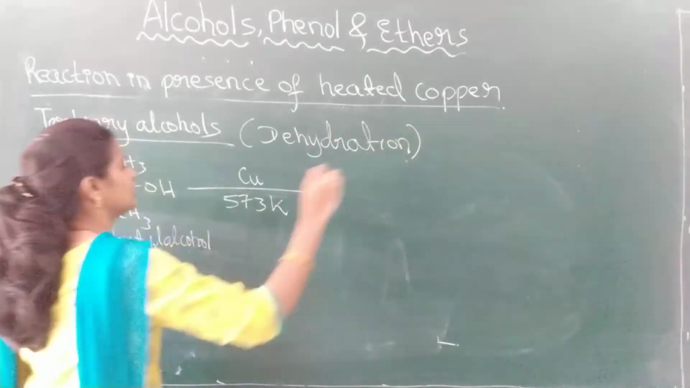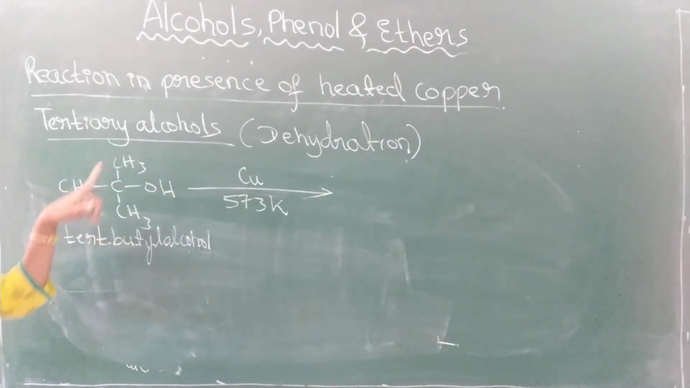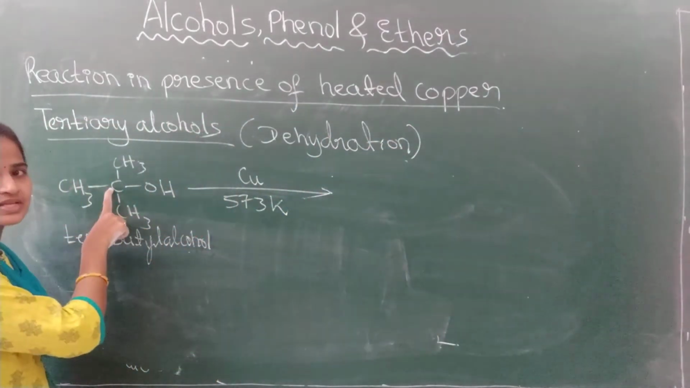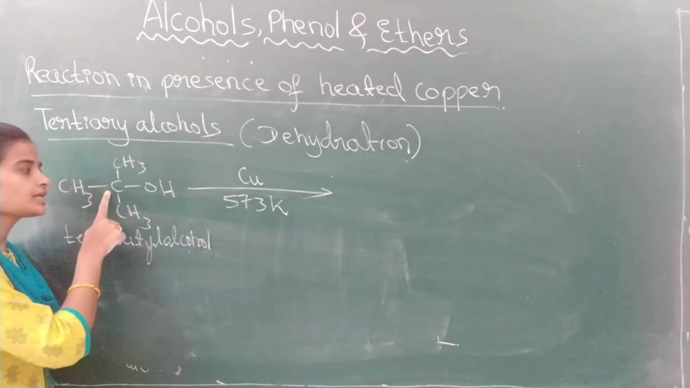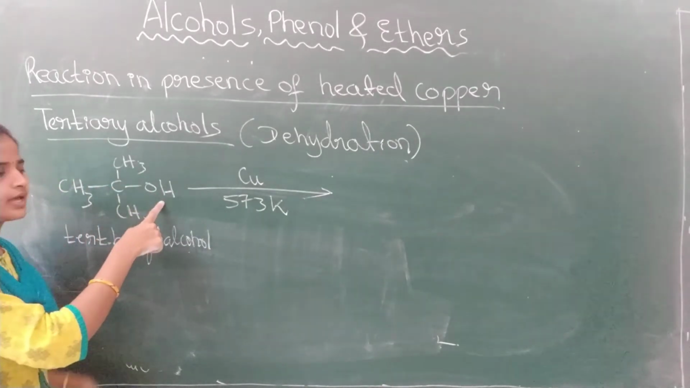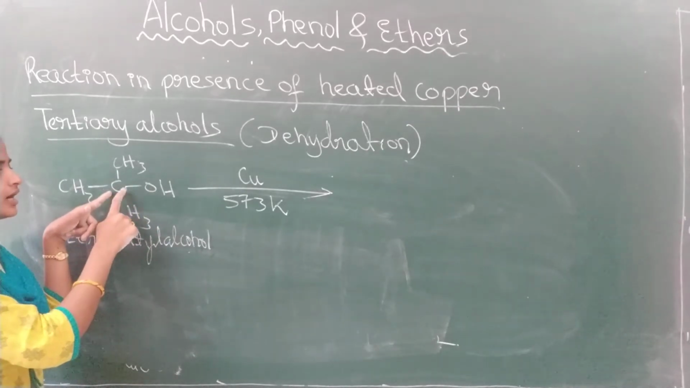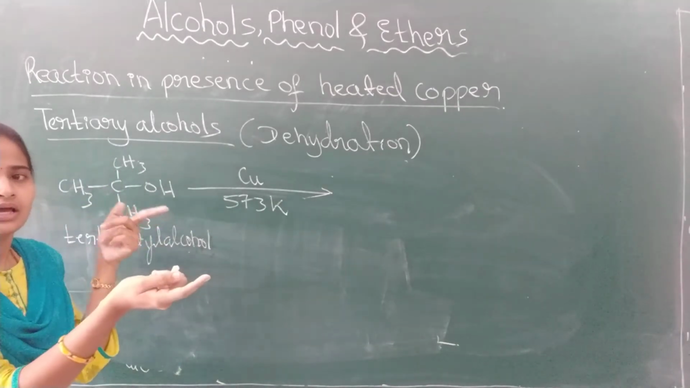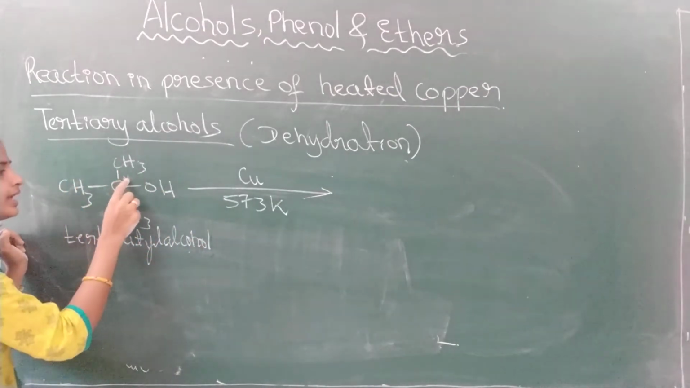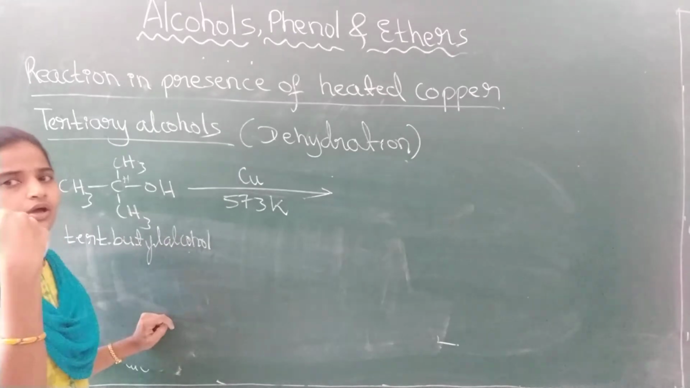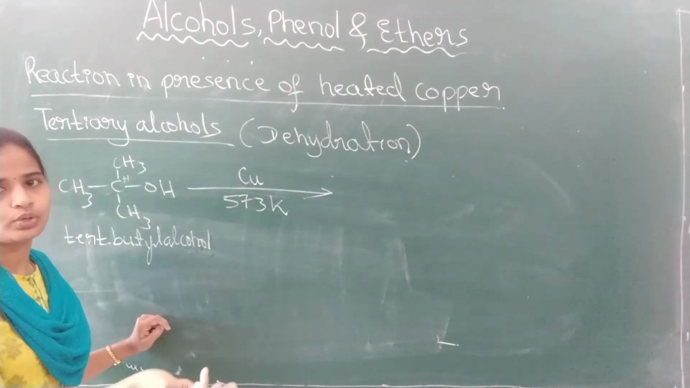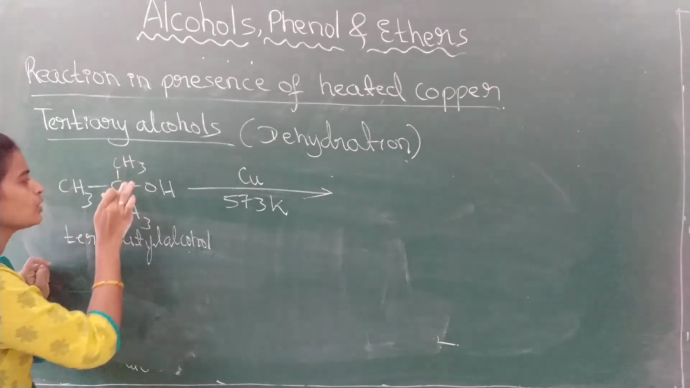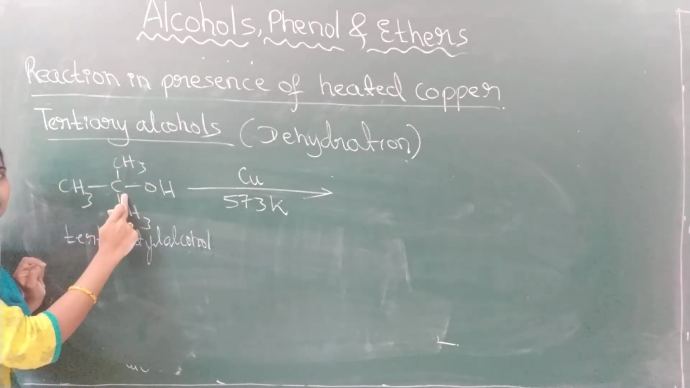Instead of removing hydrogen, water will get removed here, because of the absence of hydrogen atoms attached to the carbon atom to which OH is attached. To which carbon atom is OH attached? It has no hydrogens to remove. If it had one or two hydrogens, they could have gone out as H2 gas by forming a C double bond O here, but that will not happen because there are no hydrogens on this carbon atom.